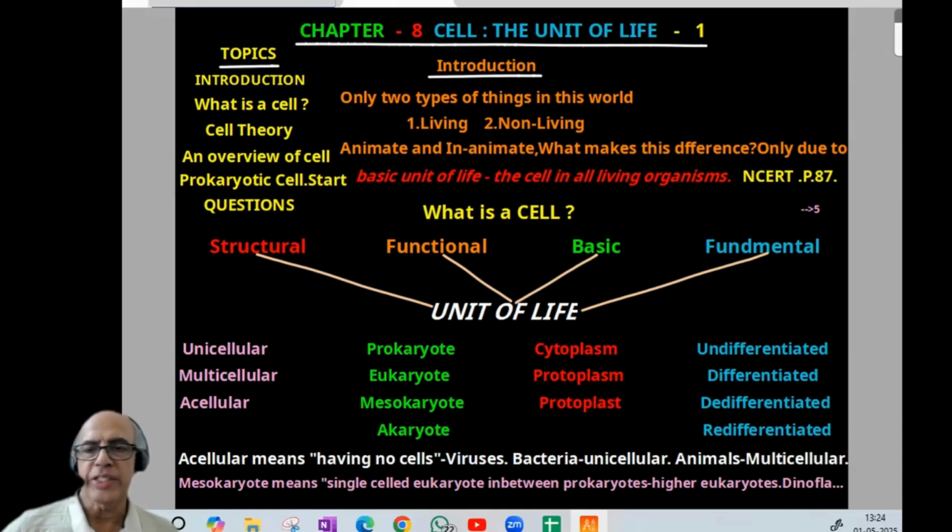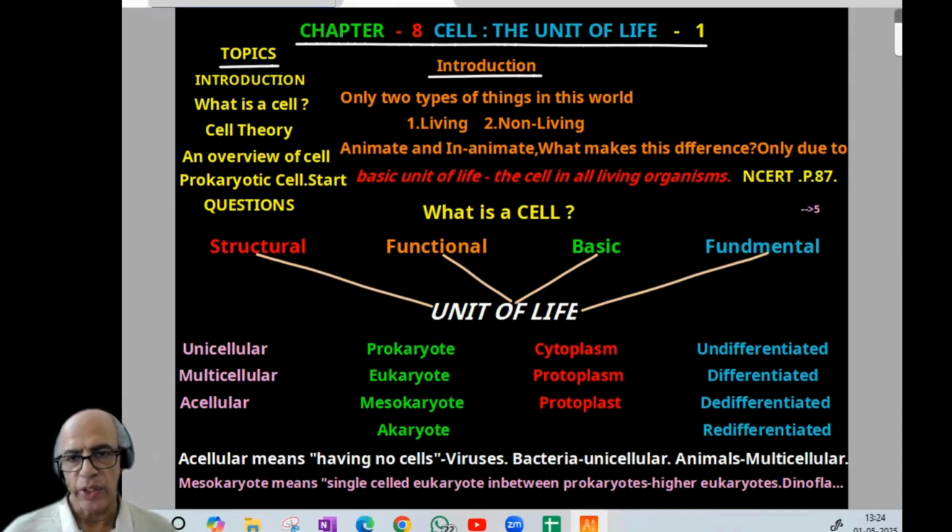Now, what is a cell? The cell is, four terms I have written there: structural, functional, basic, fundamental unit of life. That is the cell. And when we describe life, all these terms will come. Now, below that, we can find four sets of important words. One by one, we can discuss. This way, you may not get it in the textbook. It will be like a sentence, but I put them all together for your convenience.